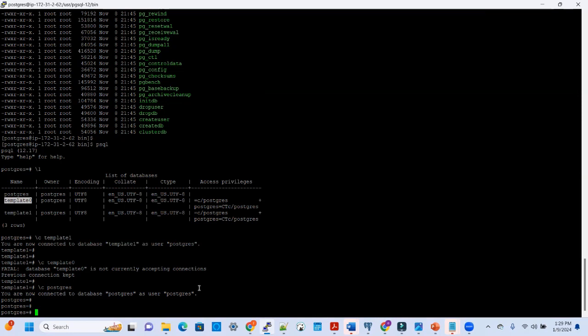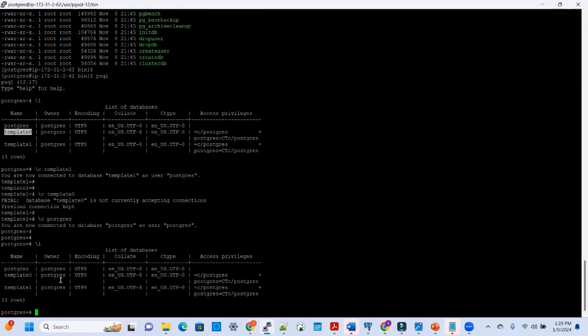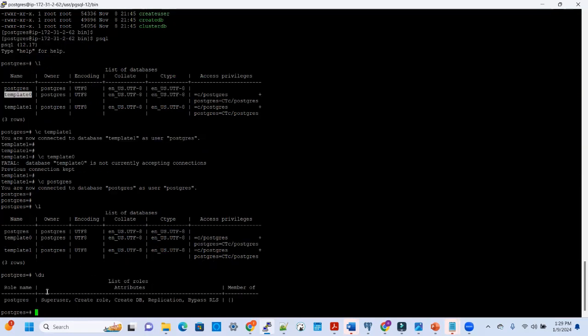Now we have the default databases, postgres, template0, template1. Let's look at the default users in the database. Postgres is the one user that comes with the installation, the postgres user, and all of its attributes. We'll talk about this more in the subsequent lectures.